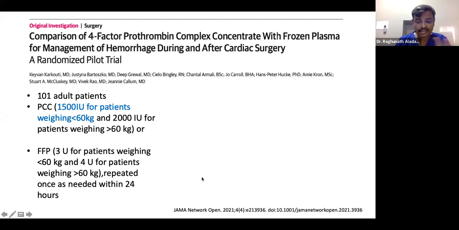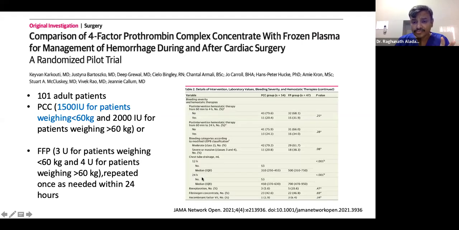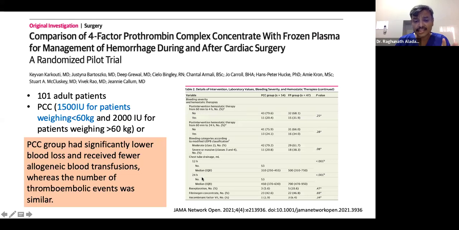They found that the PCC group had significantly lower blood loss and received fewer allogeneic blood transfusions, whereas the number of thromboembolic events was similar. So this is a very interesting study. It found PCC more efficacious compared to FFP, with fewer blood transfusion problems and thromboembolic events also.